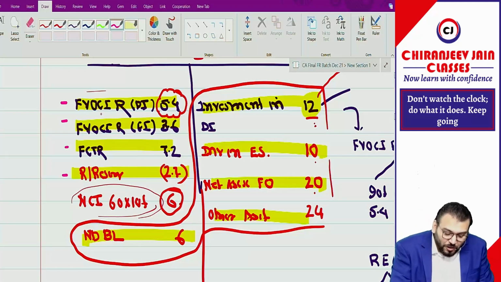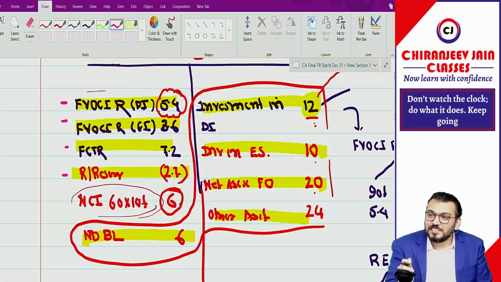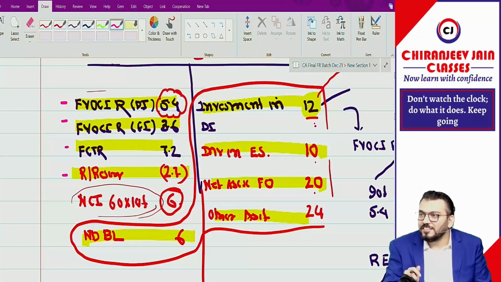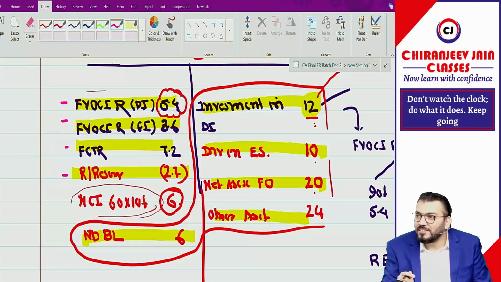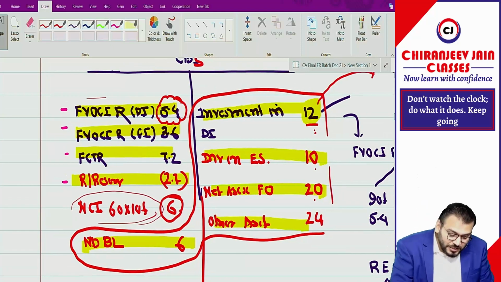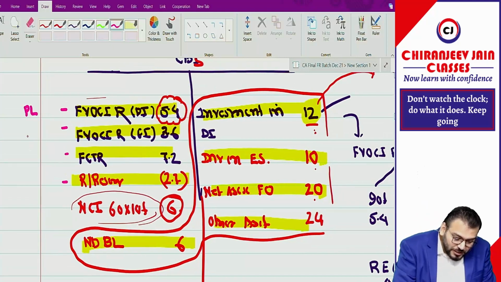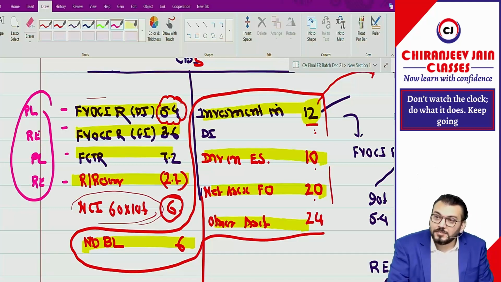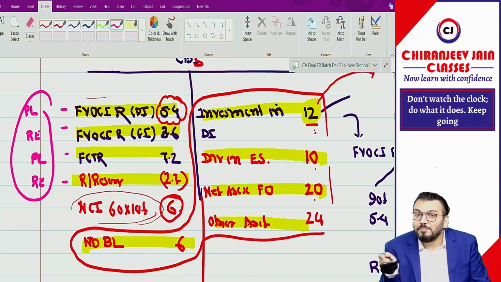My question to you all: is the FVTOCI reserve with or without recycling? With recycling, it will be reclassified to PL. So this will be transferred to PL, this will be transferred to retained earnings, this will be transferred to PL and this will be transferred to retained earnings, depending upon the respective item, whatever we have done.